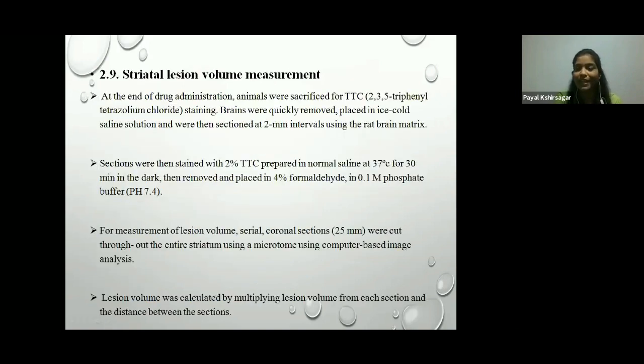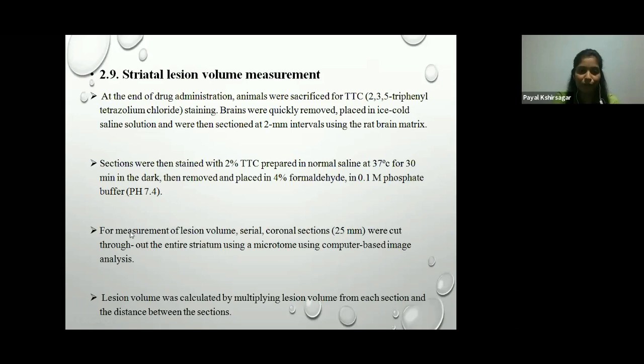Then striatal lesion volume measurement. This is the third group of animals for the striatal lesion volume measurement. At the end of drug administration, animals were sacrificed for TTC, that is 2,3,5-triphenyl tetrazolium chloride staining. Brains were quickly removed, placed in ice-cold saline solution, and then sectioned at 2 mm intervals using the rat brain matrix. Sections were then stained with 2% TTC, prepared in normal saline at 37 degrees Celsius for 30 minutes in the dark, and then removed and placed in 4% formaldehyde in 0.1 molar phosphate buffer, pH 7.4.